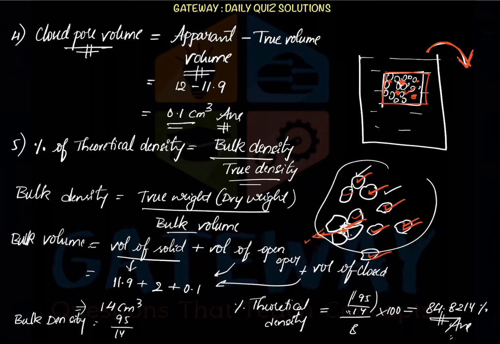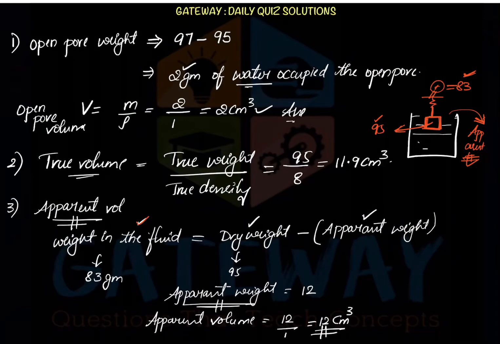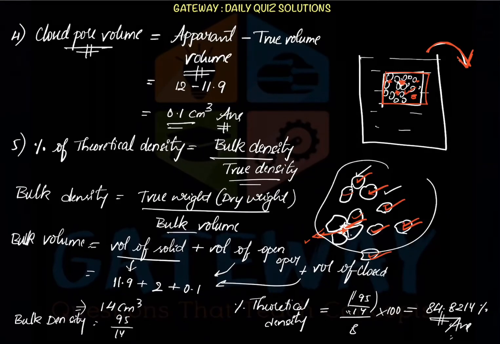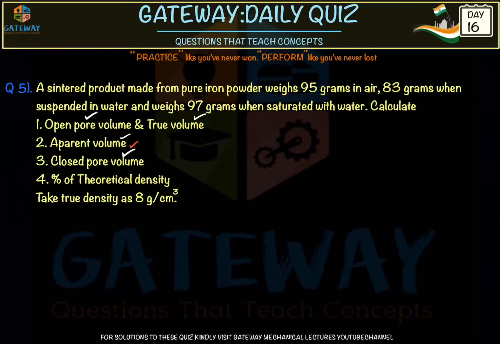Don't get scared of these types of questions, just understand the concept. Keep pen and paper and make an observation. We have a sintered product, and we know the sintered product has some pores, and I've discussed two types of pores. One is the closed pore and one is the open pore. So when it is placed in water, what exactly will happen? Analyze them, then this is a very easy question. Once you understand it, you can solve this question in 2 minutes.